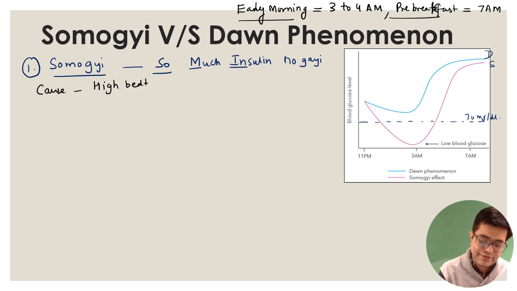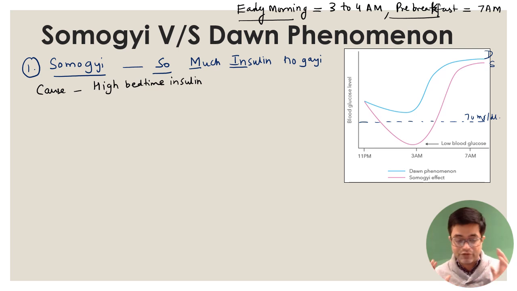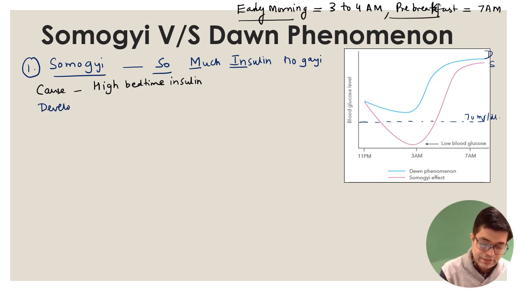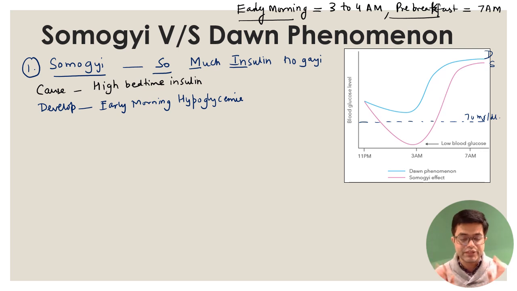Now you are a diabetic person and somebody gives you a higher than normal dose of insulin at bedtime. So what will happen in these patients is, after you take it at bedtime, these patients develop early morning hypoglycemia. Can you see in the photograph? There is a dip happening around 3 to 4 a.m. So early morning hypoglycemia will occur. Between 3 to 4 a.m. there will be a dip in the blood glucose.